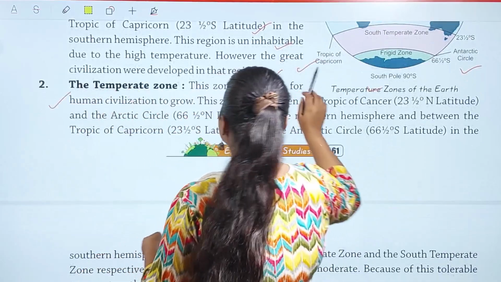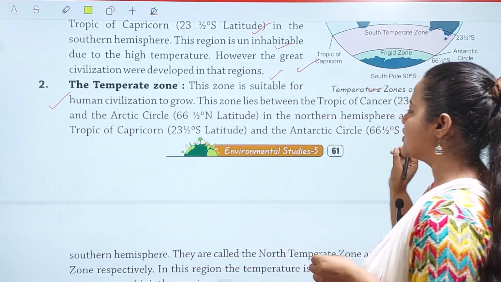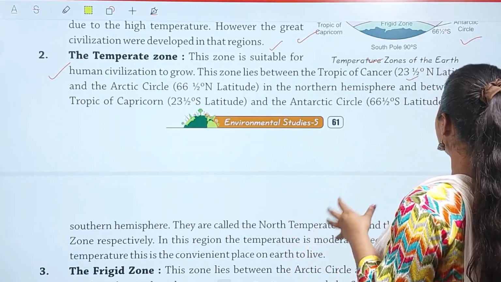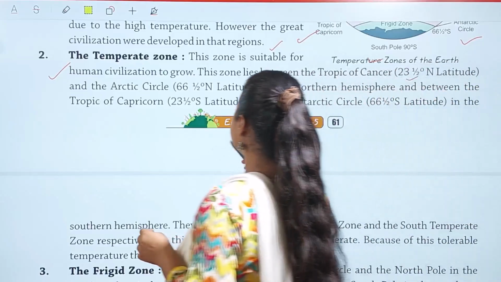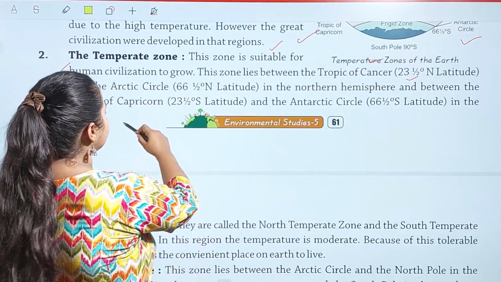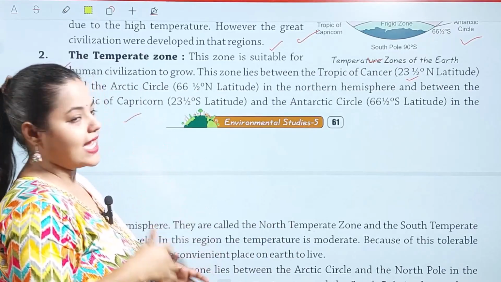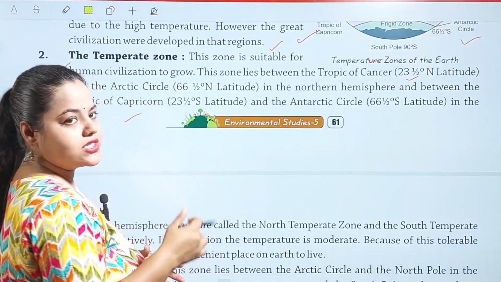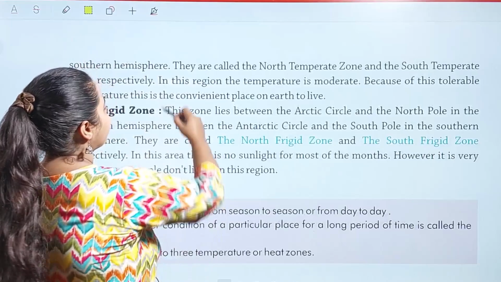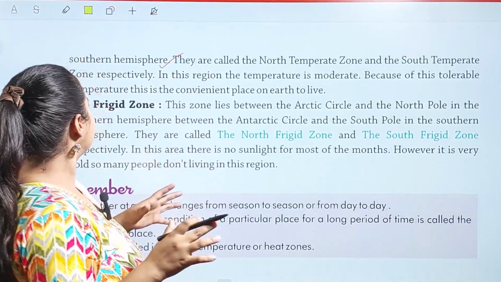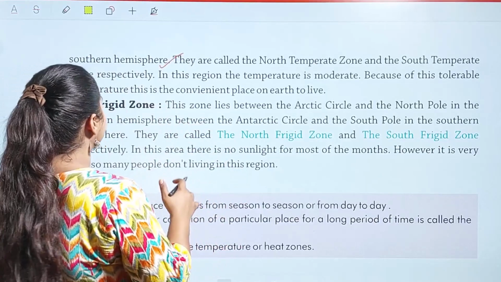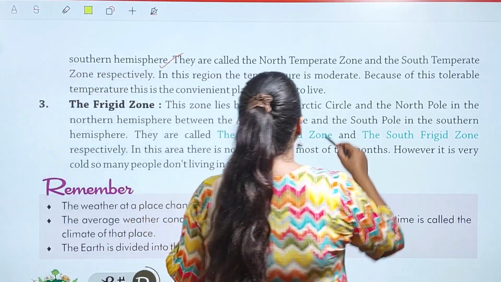Temperate zone: this zone is suitable for human civilization. Human civilization lives here. This zone lies between the Tropic of Cancer, 23 1/2 degree north latitude, and the Arctic Circle, 66 1/2 degree north latitude in the northern hemisphere, and between the Tropic of Capricorn, 23 1/2 degree south latitude, and the Antarctic Circle, 66 1/2 degree south latitude in the southern hemisphere. They are called the north temperate zone and south temperate zone respectively. In this region the temperature is moderate. Because of this tolerable temperature, this is the most convenient place on earth to live.